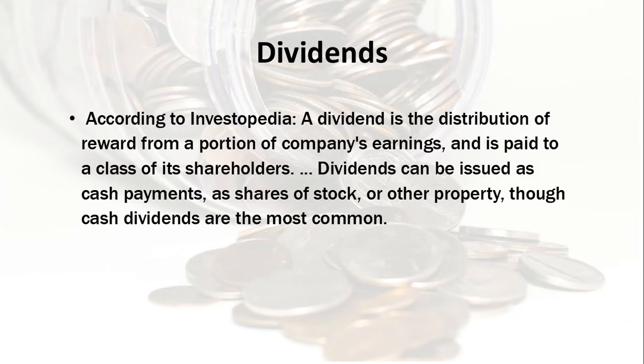Let's see dividends. According to Investopedia, a dividend is the distribution of reward from a portion of the company's earnings and is paid to a class of its shareholders. Dividends can be issued as cash payments, as shares of stock, or other property, though cash dividends are the most common.